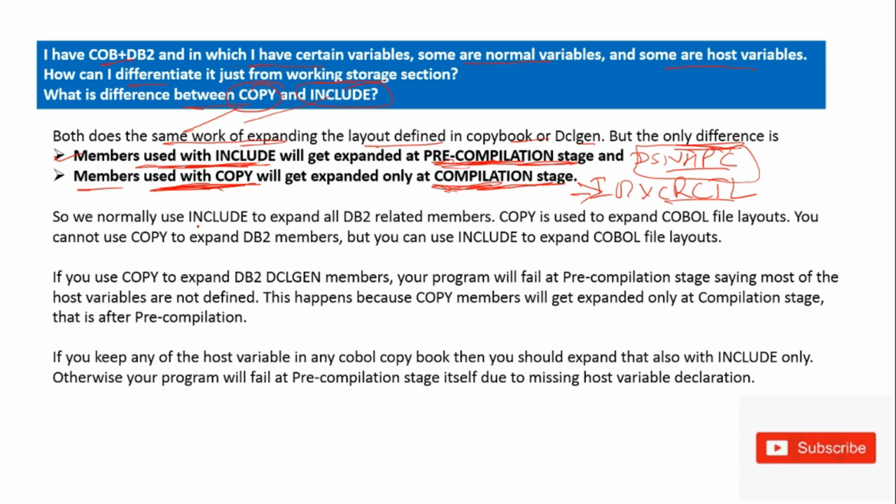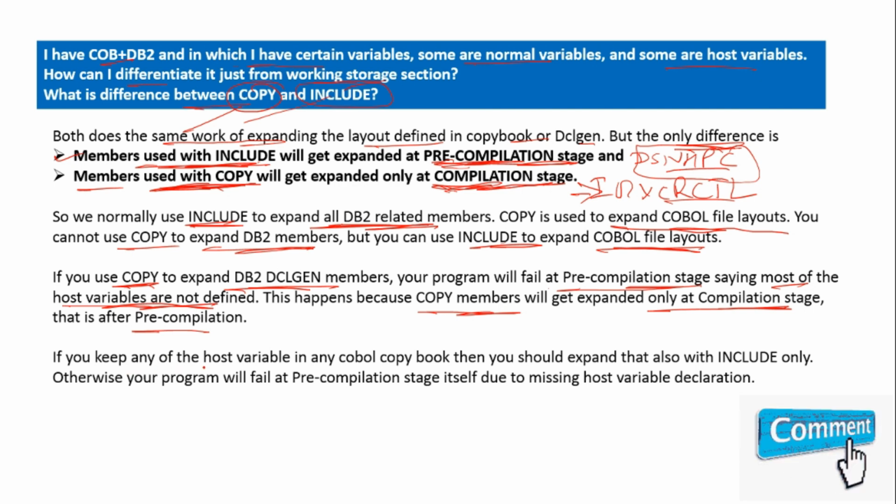So we normally use INCLUDE to expand all DB2 related members. COPY is used to expand COBOL file layout. You cannot use COPY to expand a DB2 member, but you can use INCLUDE to expand a COBOL file layout. If you use COPY to expand a DB2 DCLGEN member, your program will fail at the pre-compilation stage, saying most of the host variables are not defined. This happens because a COPY member will get expanded only at the compilation stage, that is after pre-compilation.